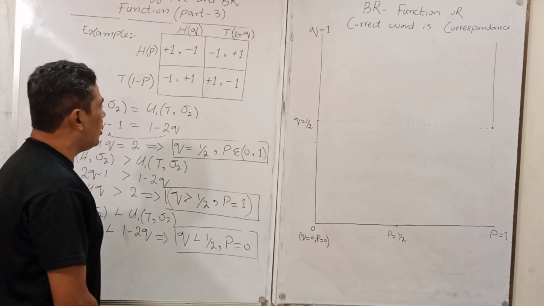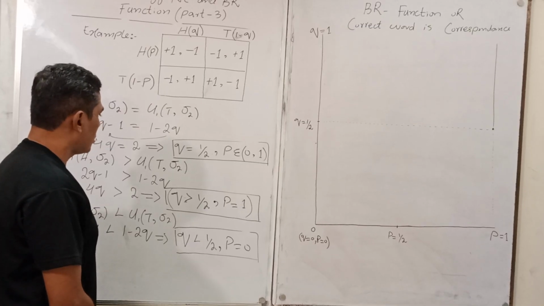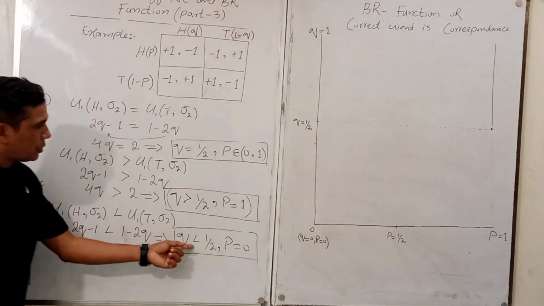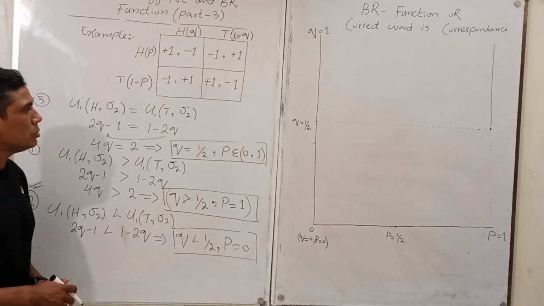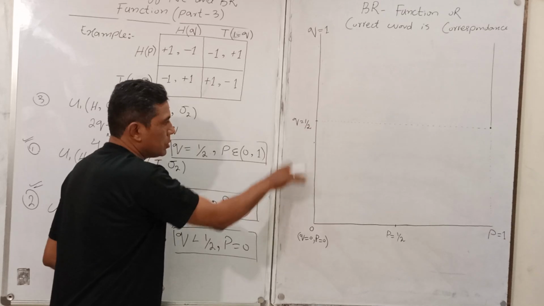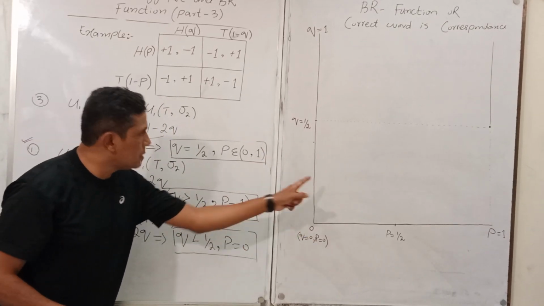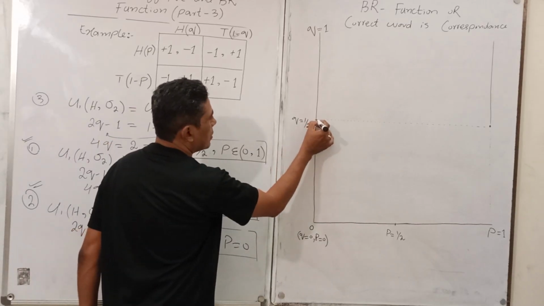Now the second condition is here. The value of Q is less than 1 upon 2. When Q is less than 1 upon 2, the value of P is 0. P is 0. See, now look at this one.